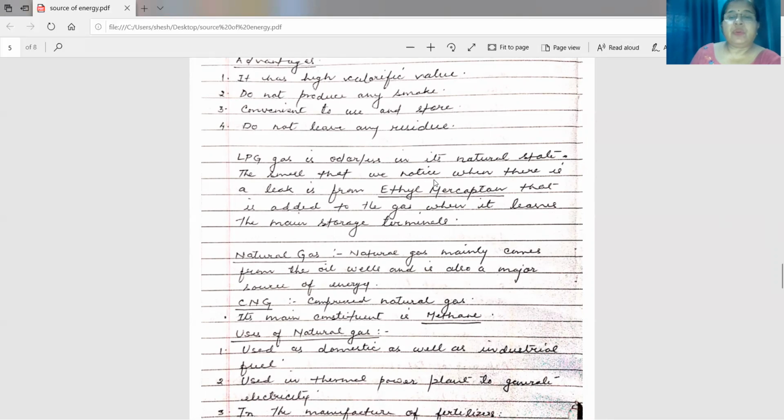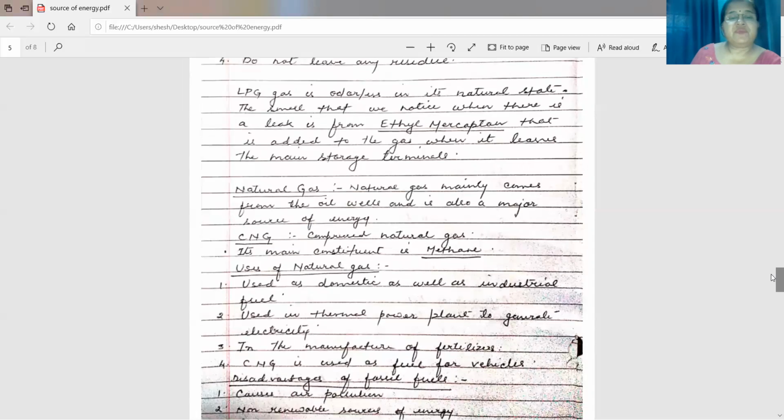The smell that we notice when there is a leak is because of ethyl mercaptan that is added to the gas when it leaves the main storage terminal. So keep it in mind, ethyl mercaptan is added to this gas to give an odor.